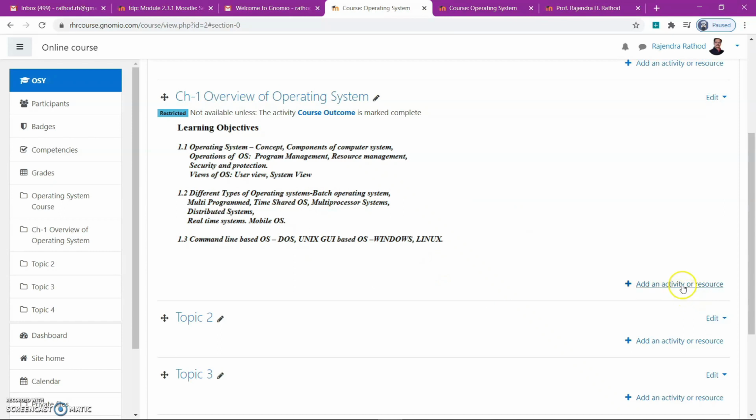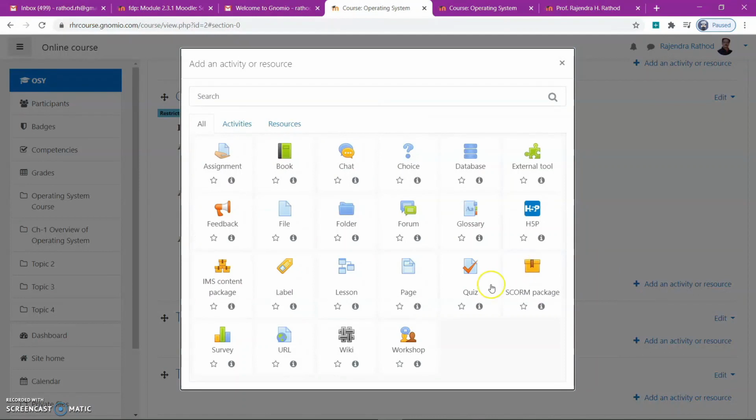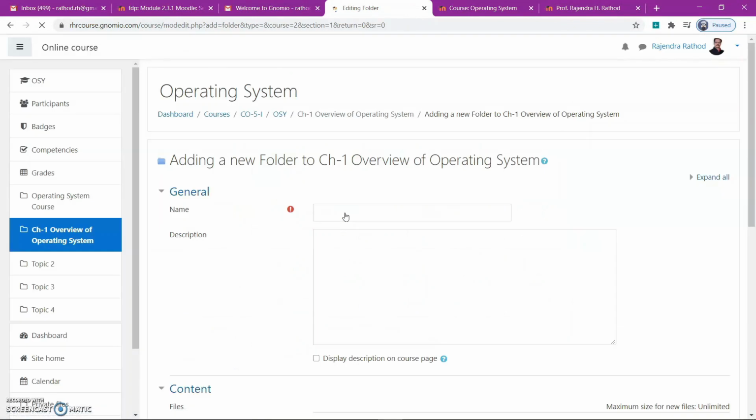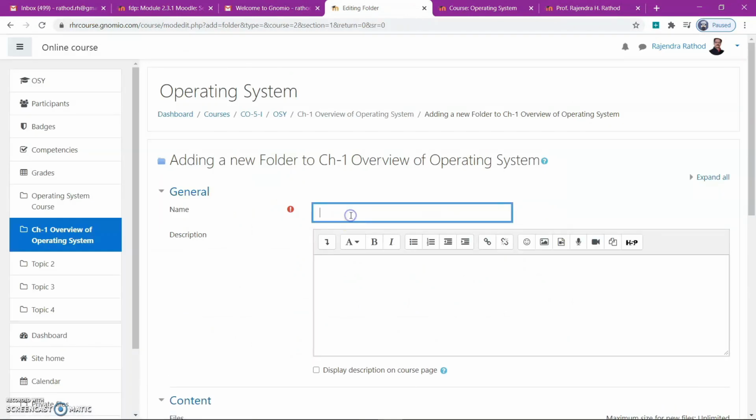Now I will add one activity, and that is nothing but one folder which contains the first point. So here I will add one file regarding the operating system concept.